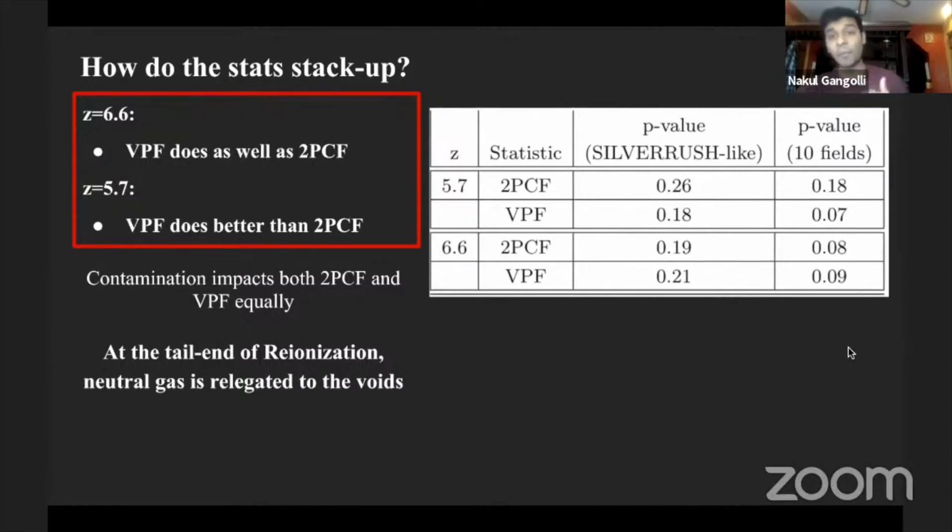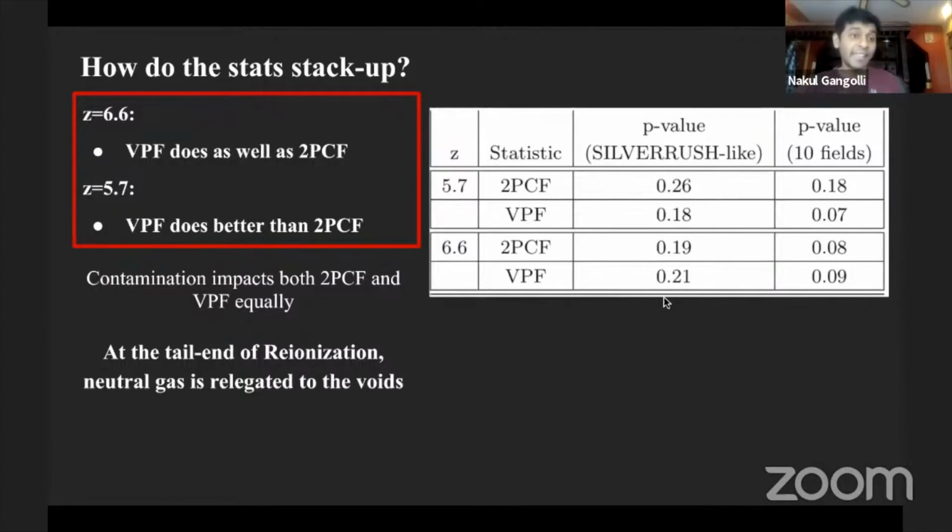Then we bootstrap resample each case 10,000 times over and construct a chi-square distribution for the completely ionized IGM. Then we assume that we observe a curve which corresponds to a late reionization ending model, which is 30% neutral at redshift 5.7 and 50% neutral at redshift 6.6, and calculate the p-value of observing such a curve in a completely ionized IGM.